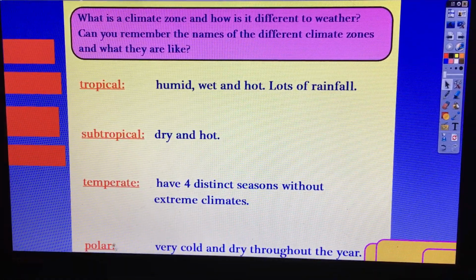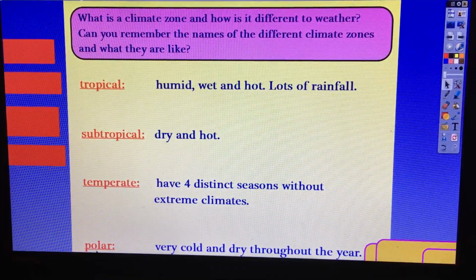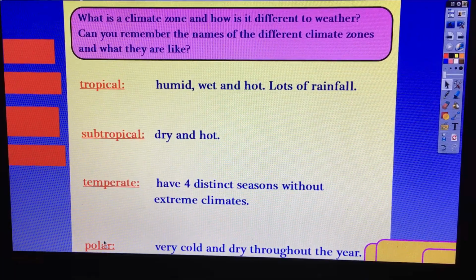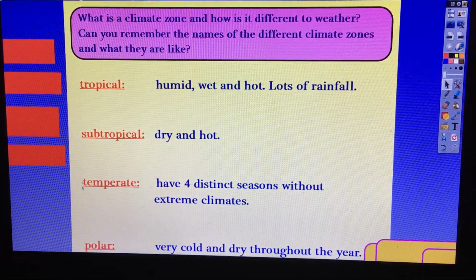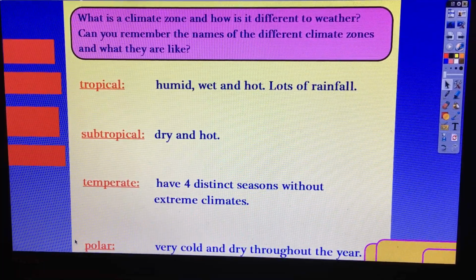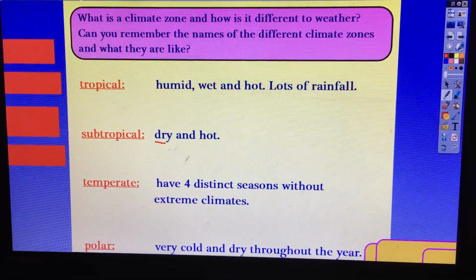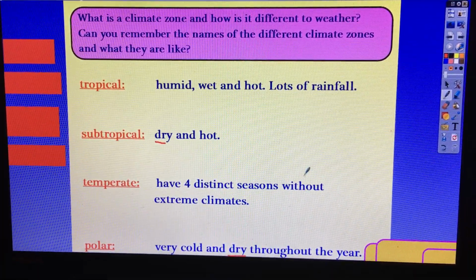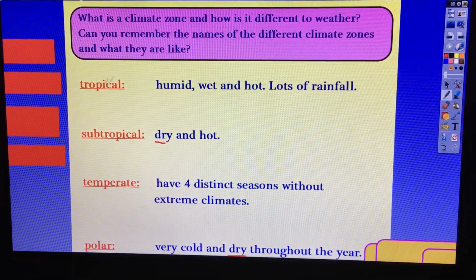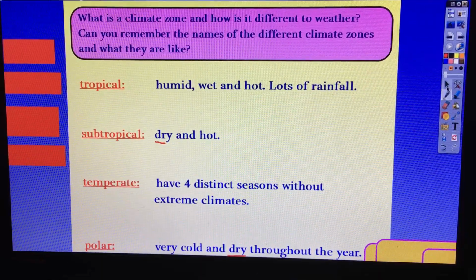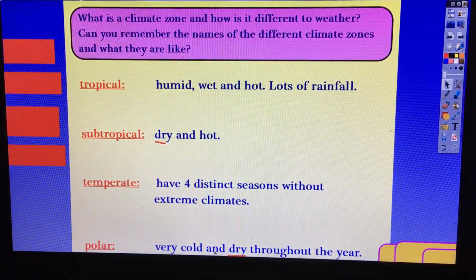Do you remember last week we said polar regions are also examples of deserts, which some of you were surprised at. Normally we think of deserts as sandy, like in the subtropical areas. How are these two areas similar though? Subtropical and polar, do you remember? That's right, they're both very dry. I'm going to underline them. And neither of them get very much rain. So this one gets a lot of snow, but not really much rain. And the subtropical areas, they don't get much rain either. But the difference is this is a hot desert and this is a cold desert.